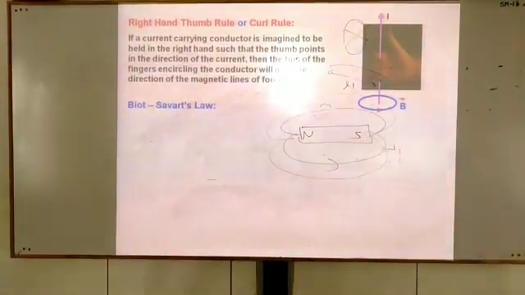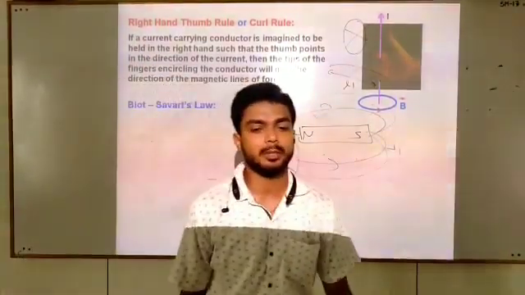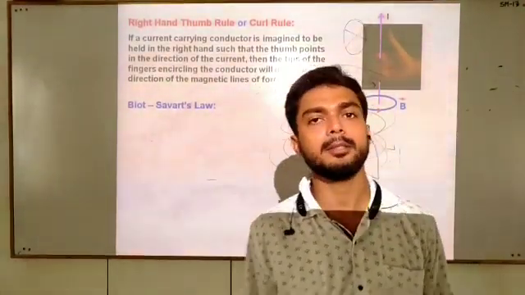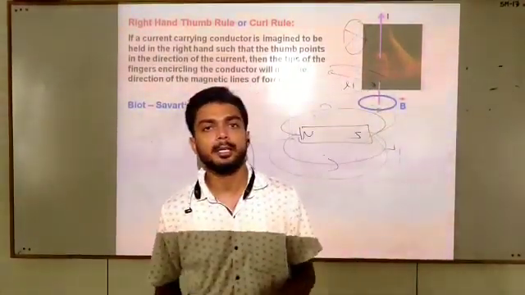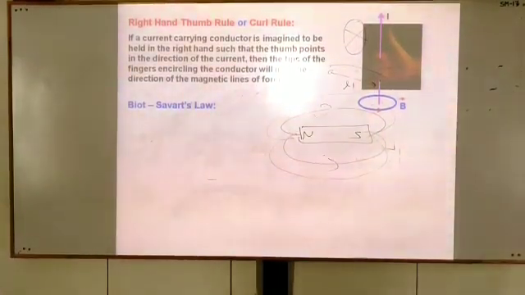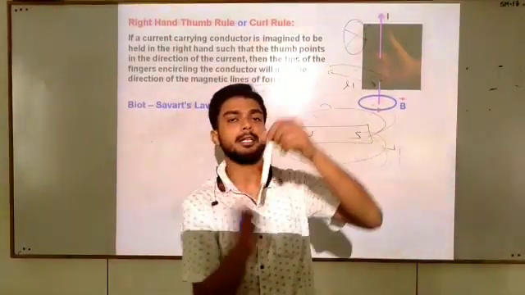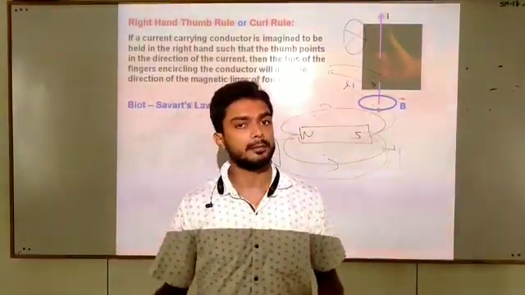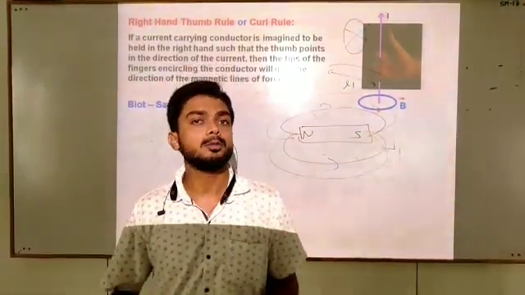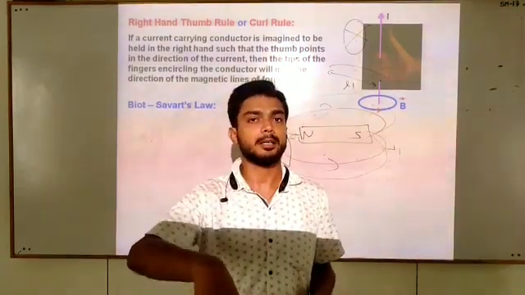Now, students, this topic has been discussed in your class 10 also, but this was a quick revision. Now we are going to discuss a very important topic from our syllabus, that is Biot-Savart law. As we all know very well, around the current carrying conductor there exists a magnetic field. But now we are going to find the amount, the strength of that magnetic field.